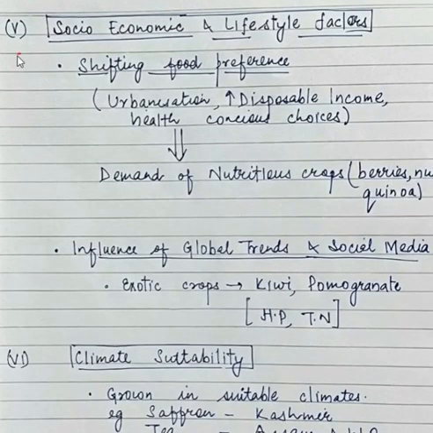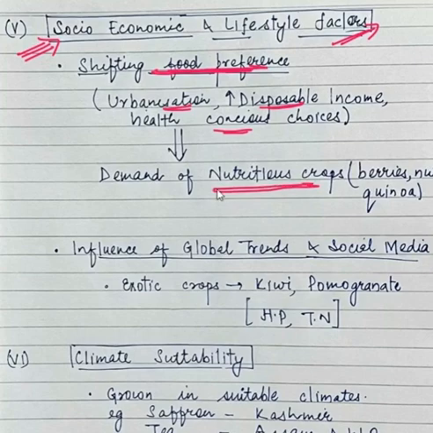Let's move to the next factor. Next is socioeconomic and lifestyle factor. We can add this in the demand part. If the demand is increasing, we can put it separately also. So how are socioeconomic conditions and lifestyle factors impacting this? You see this. Now there is a shifting of food preference. Why is there a shifting of food preference? Because urbanization is happening, there is an increase in disposable income, people are becoming health conscious, therefore the demand for nutritious crops is increasing.